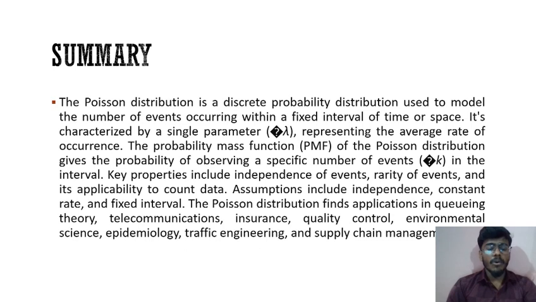Summary: the Poisson distribution is a discrete probability distribution used to model the number of events occurring within a fixed interval of time or space. It's characterized by a single parameter representing the average rate of occurrence. The probability mass function of the Poisson distribution gives the probability of observing a specific number of events in the interval. Key properties include independence of events, the rarity of events, and its applicability to count data.